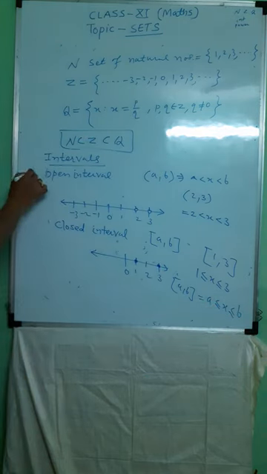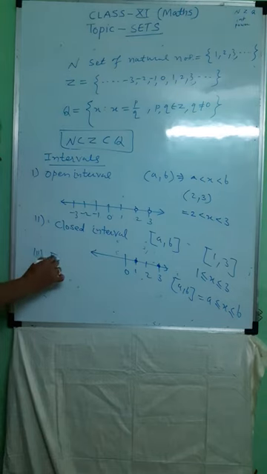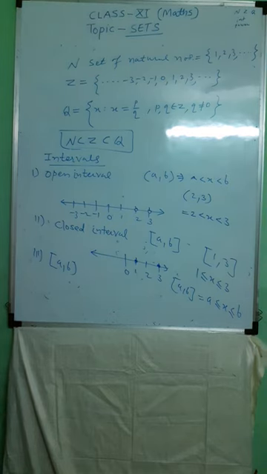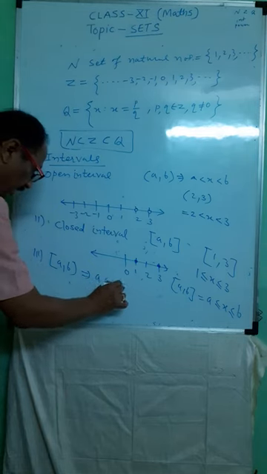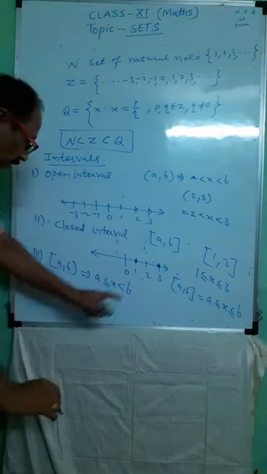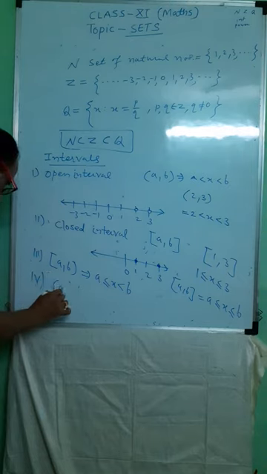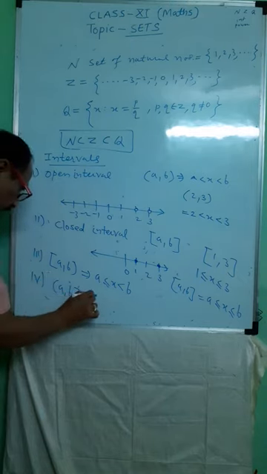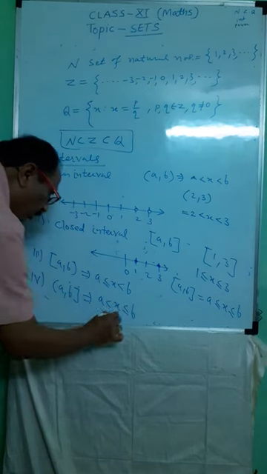First interval is the open interval, second is the closed interval, third interval is like this, [a, b), means semi-open, semi-closed interval. We write a less than or equal to x less than b, means a is included but we exclude b. The fourth one is also semi-open and semi-closed, where we write a less than x less than or equal to b.